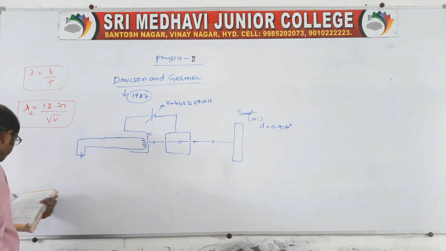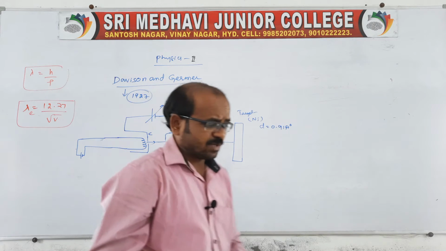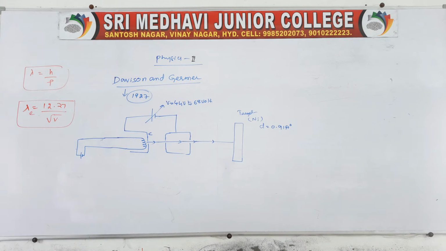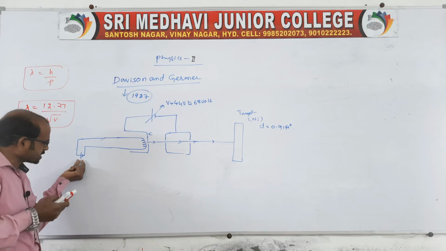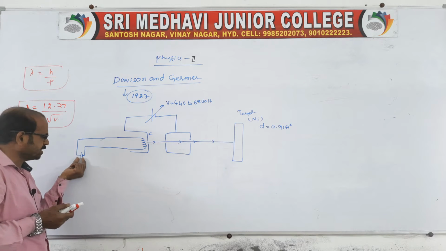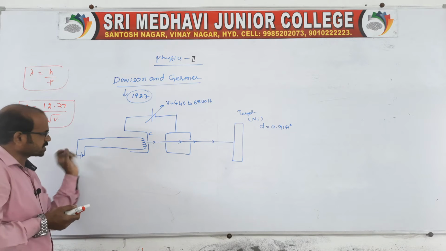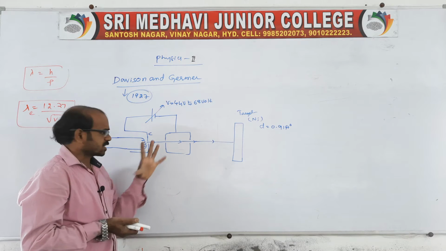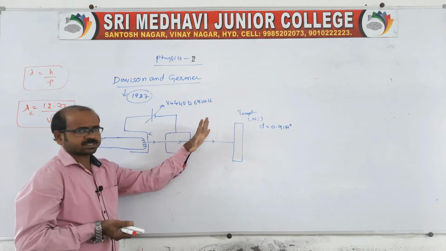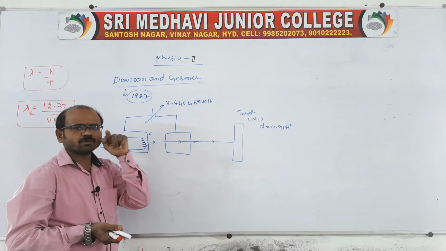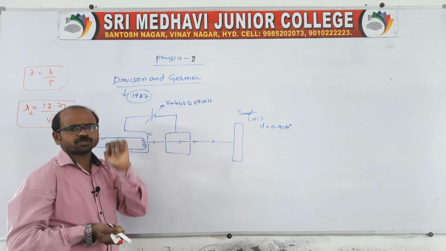Now I want to explain how we can do the experiment. When a low potential is applied at this gun, because the filament is connected with the battery, electrons are emitted from the filament. The electron beam is emitted in all directions, but we require only a monochromatic beam, that means only one beam of electrons.